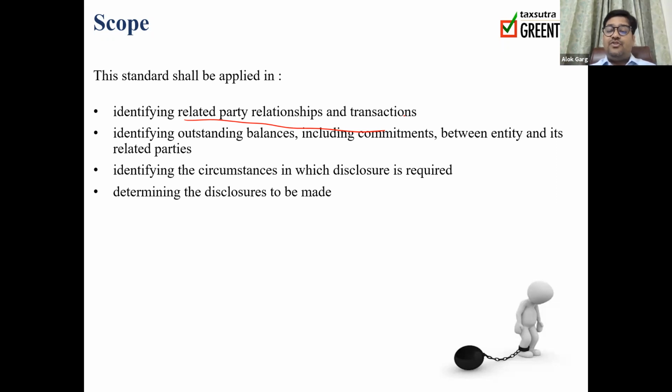This standard shall be applied in identifying outstanding balances, including commitments, between the entity and its related parties. This standard identifies the circumstances in which disclosure is required. This standard determines the disclosure to be made. So in a nutshell, this standard will tell you what sort of disclosures are required, who are the related parties, and which transactions are required to be disclosed.